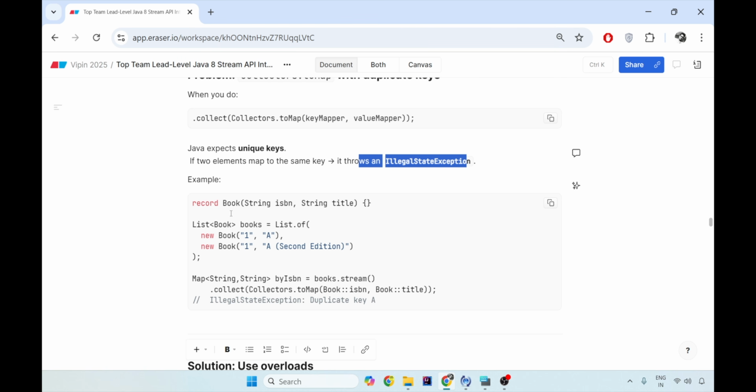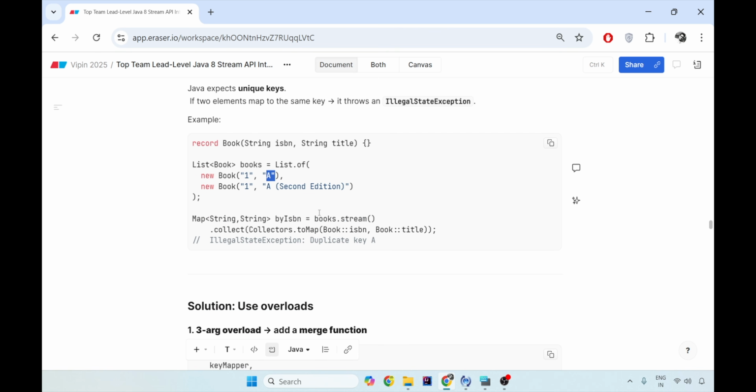There is a Book class which has 2 fields, ISBN and title. What if, while adding the books, by mistake you add ISBN as 1 for both, and the titles are different: A, and second edition of A. Then you stream over your list, open the stream and collect it into a key-value pair of ISBN number and title.